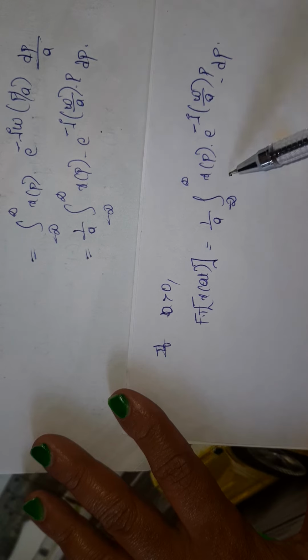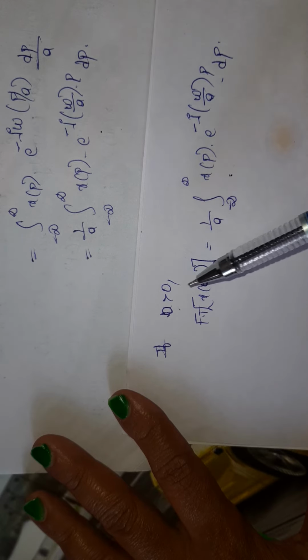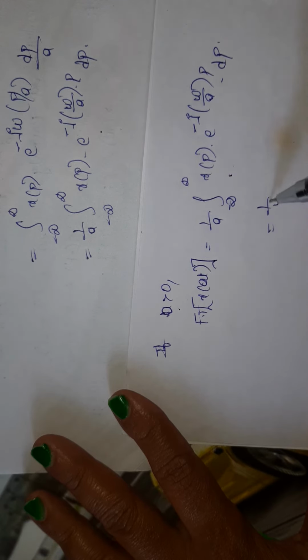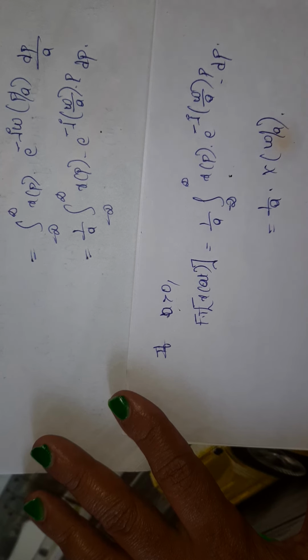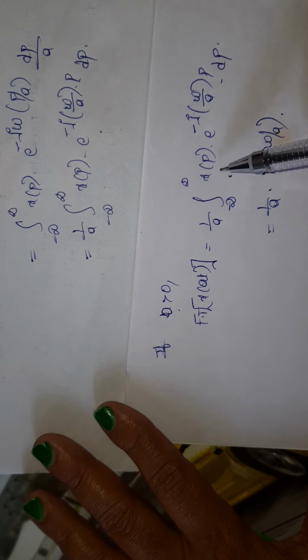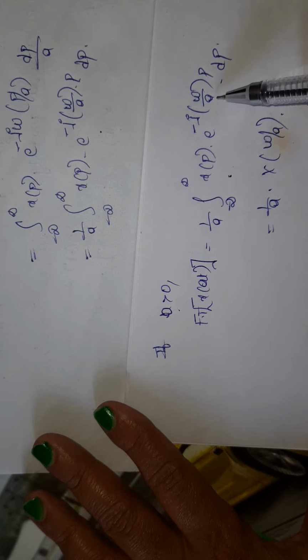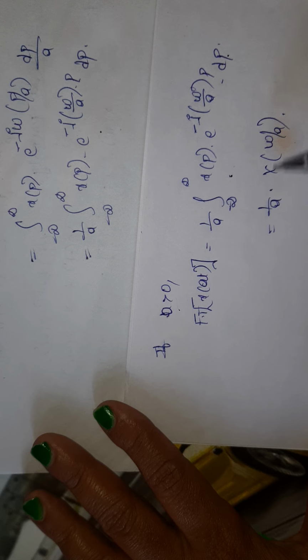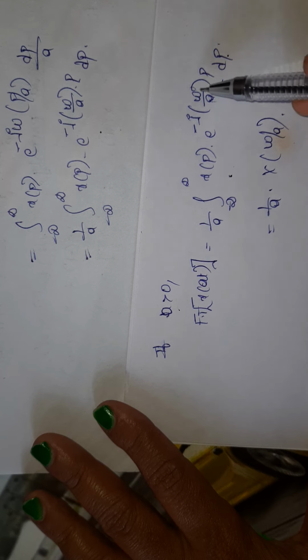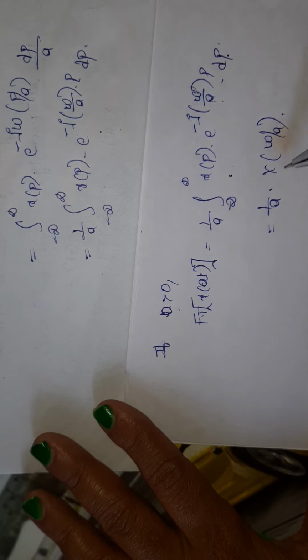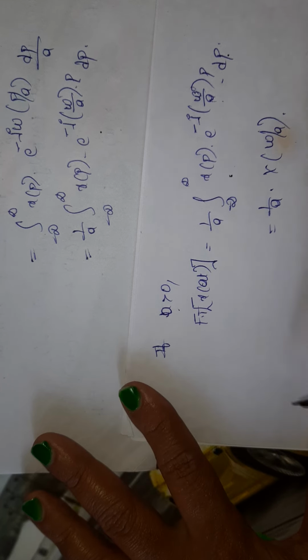When a is greater than 0, I am writing 1 by a into X of omega by a, because according to the standard formula, x of t into e power minus j omega t dt gives X of omega. Here I am having X of omega by a, so I am writing X of omega by a simply.